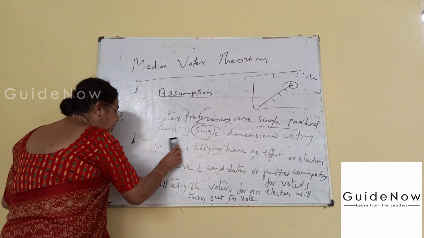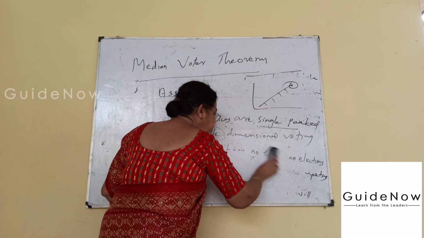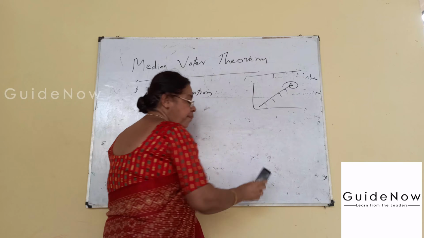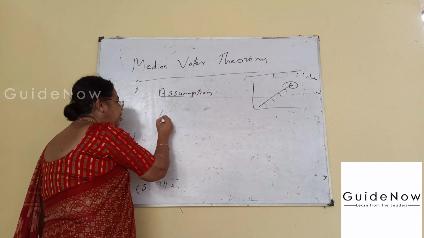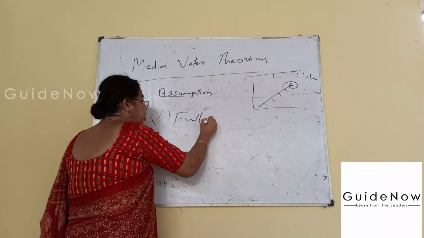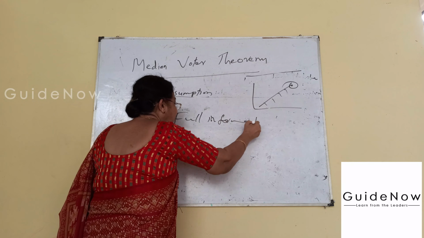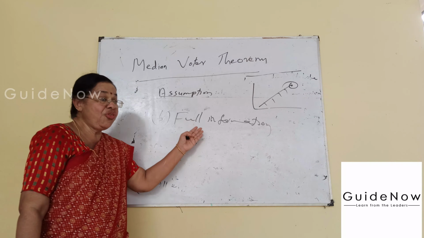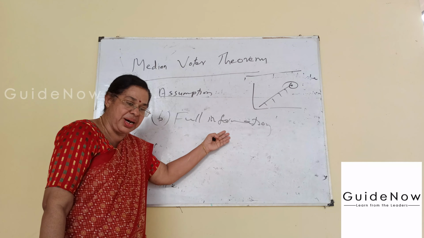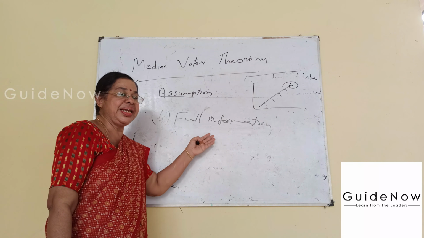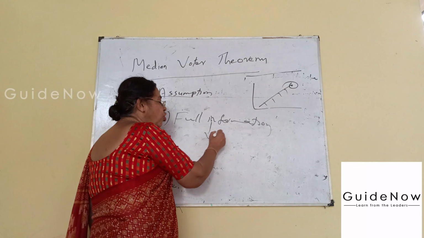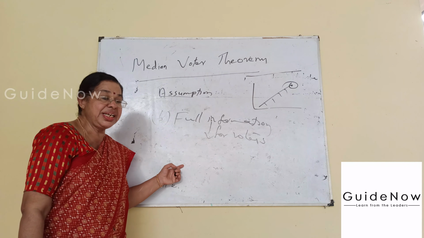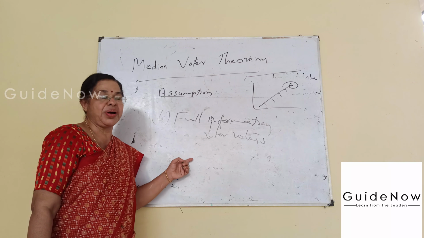The sixth assumption is that there is full information. There is full information about the parties and full information about the candidates available to voters.